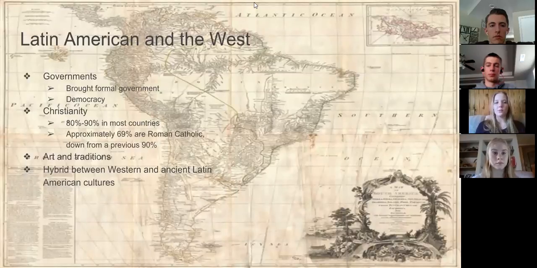The West also brought some new art and traditions and ideas with them. So the ideas that the people originally had inside of Latin America combined with everything that they brought with them from the West, and those mixed together to create this hybrid culture where they have some really awesome art and traditions and culture.